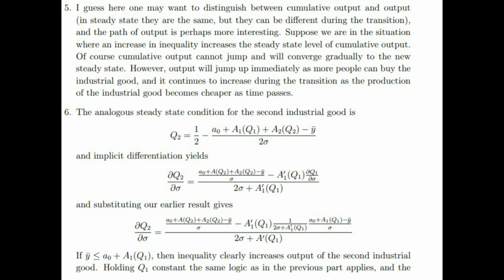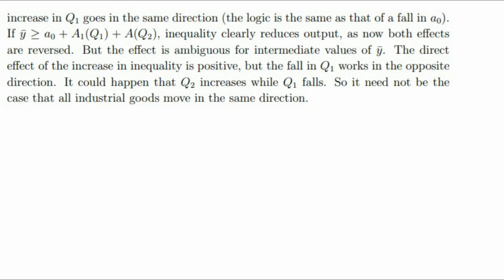Holding Q1 constant, the same logic as in the previous part applies, and the increase in Q1 goes in the same direction. That means the logic is the same as that of a fall in A0. If bar Y is greater than or equal to A0 plus A1 into brackets Q1 plus A2 into brackets Q2, then inequality clearly reduces output.